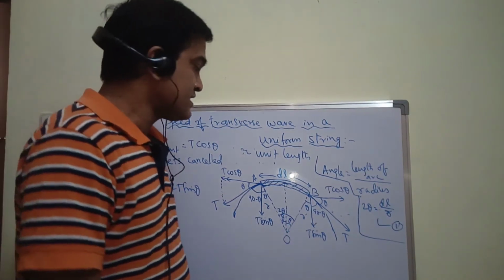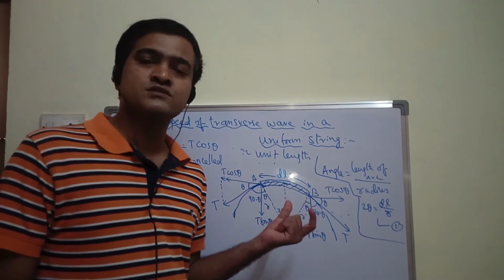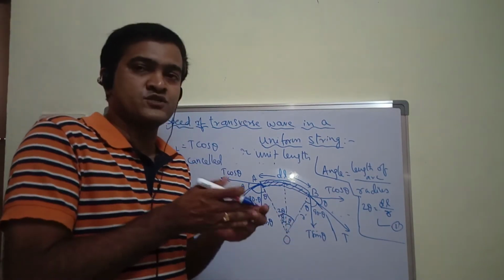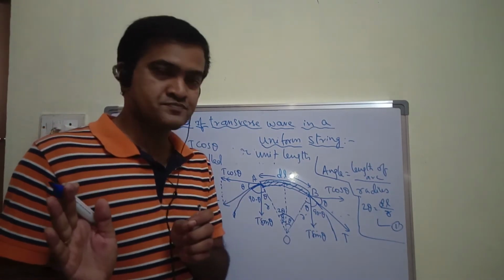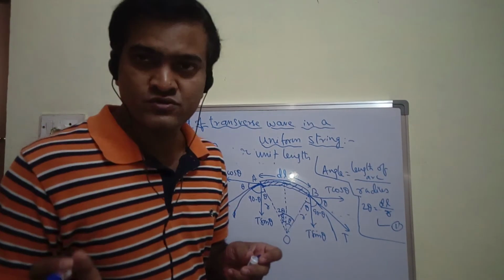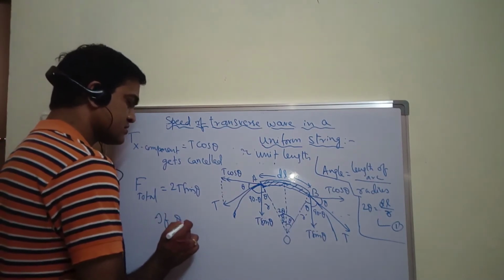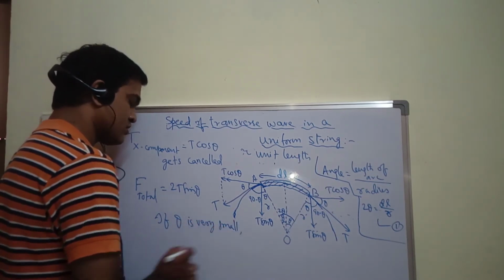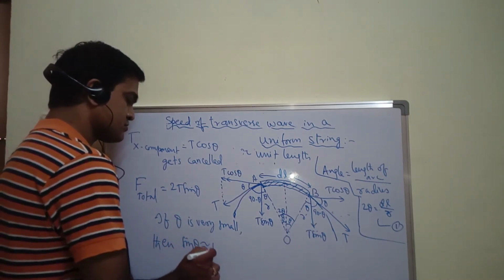Fine. So as this element dl is very small, theta is also very small, right? But we are going to find out the speed, so I should not consider it as 0. Theta is tending to 0 but not 0. Right, so if theta is very small, in math we write sin theta is approximately equal to theta.